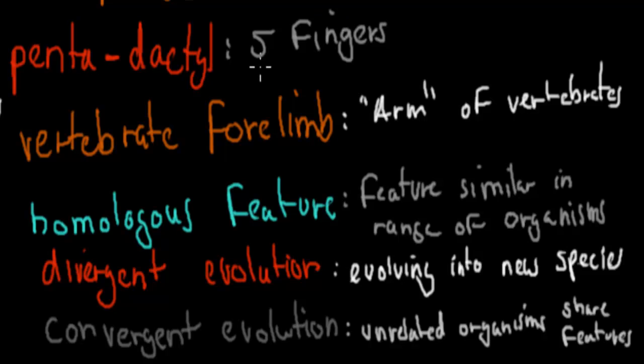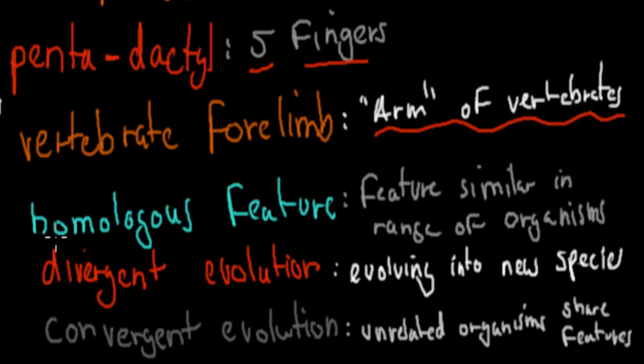Pentadactyl, remember penta meant 5 and dactyl meant fingers, so it's something that has 5 fingers. A vertebrate forelimb. Again, that forelimb part kind of refers to your arm, but for example, a bat doesn't really have an arm, but you can just imagine that a vertebrate forelimb is that part that is our arm, which might be something else in a different mammal or a different animal, but it's meant to be that arm structure. And yeah, we compared that vertebrate forelimb and we realized they were quite similar for all different vertebrates.